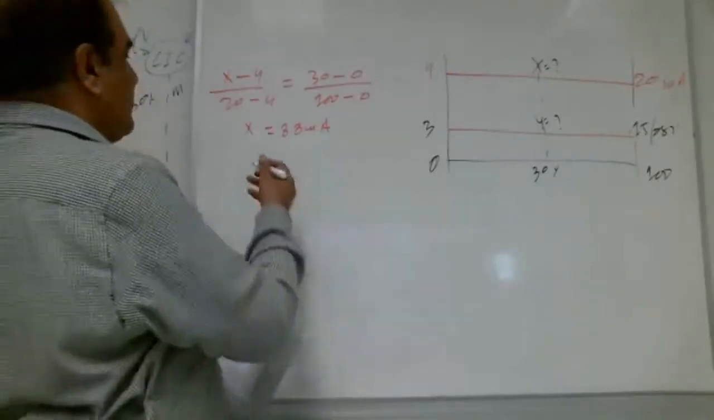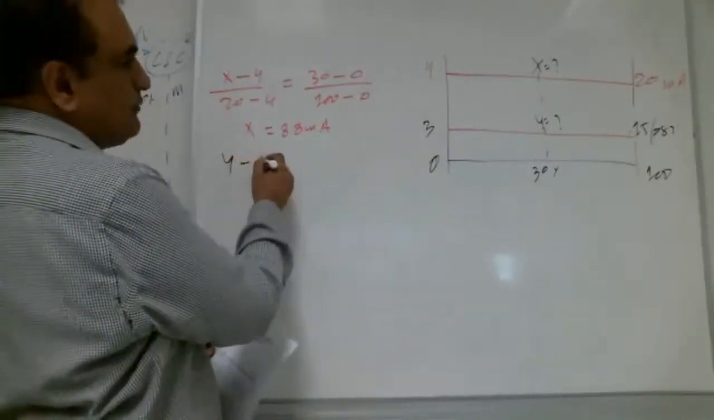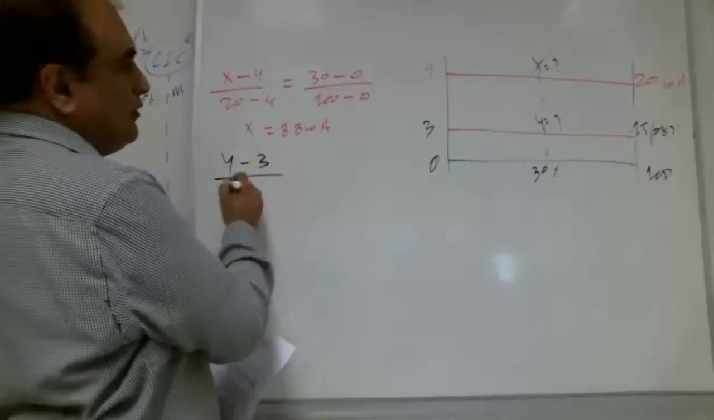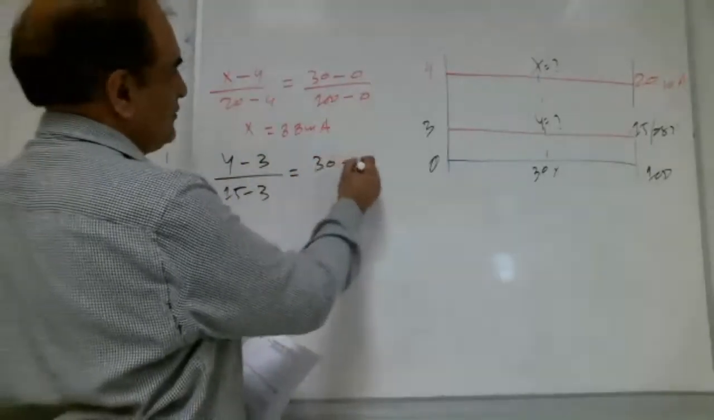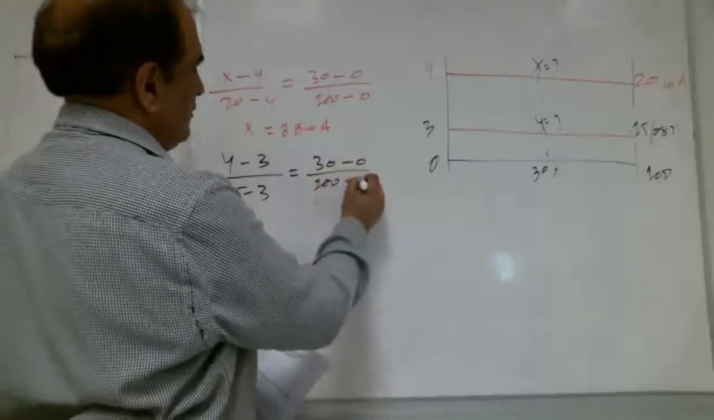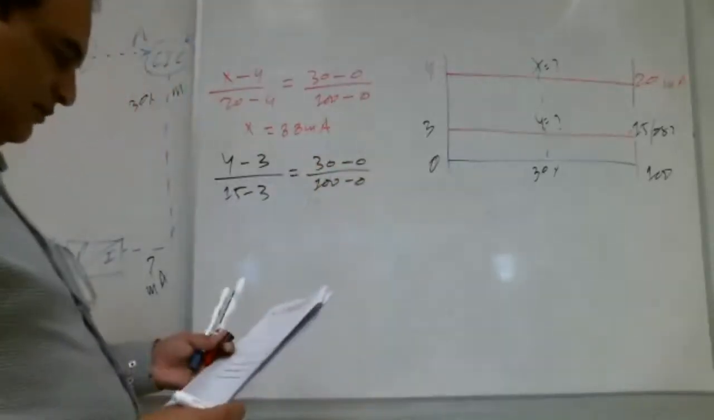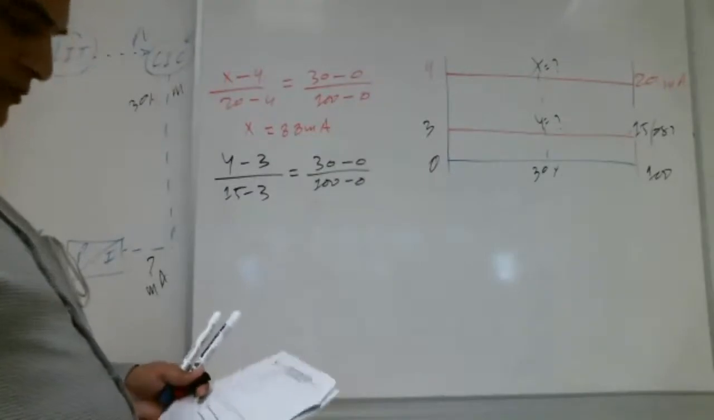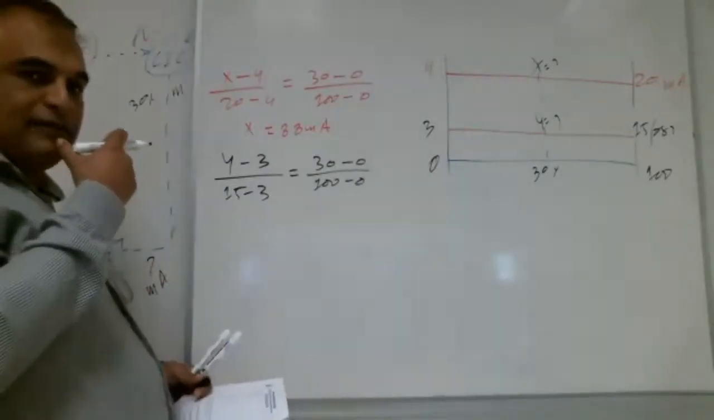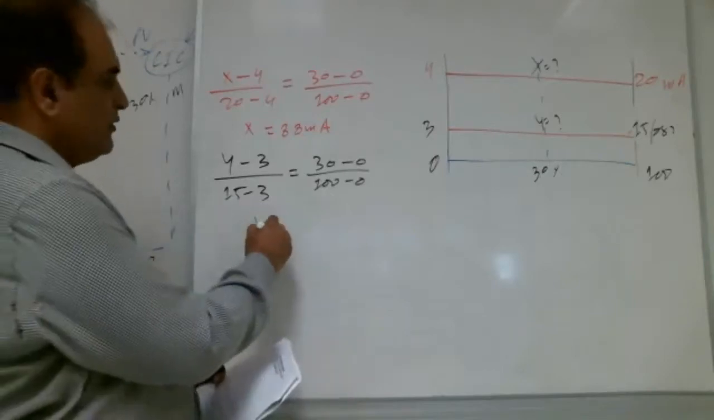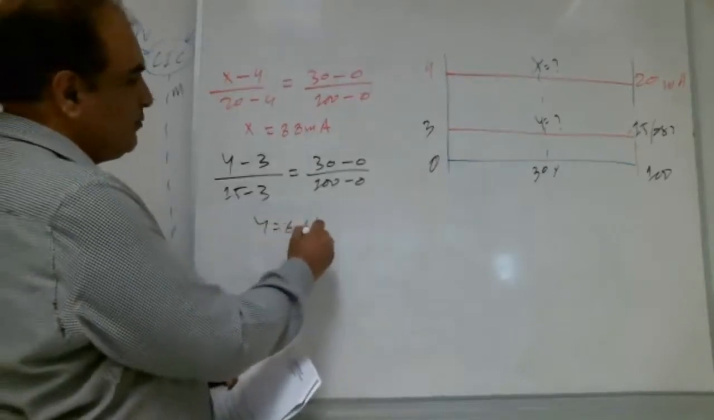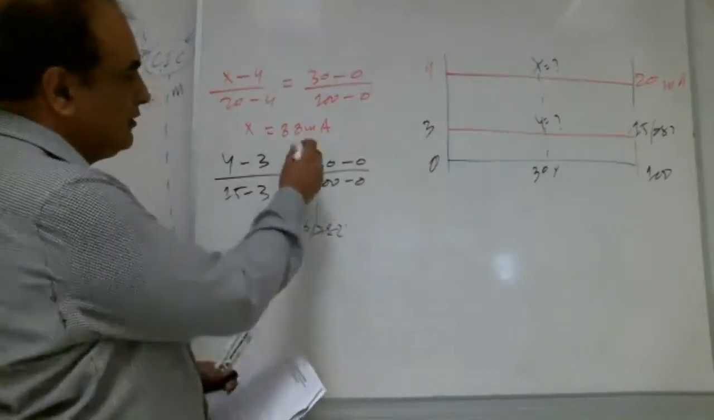And the same way for y, we can write. Yashaba, please tell me how to write for y. 30, 100. Everybody will say 6.6. So it will become 6.6 for y. 6.6 PSI.